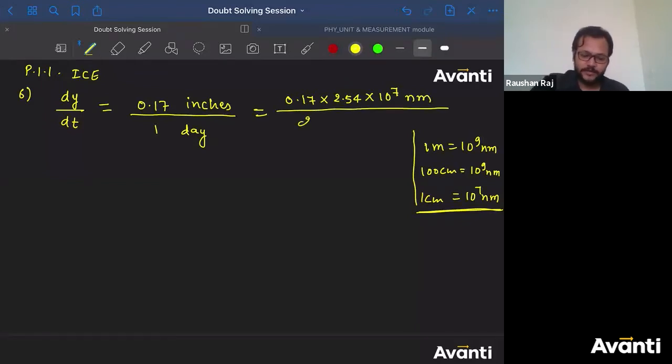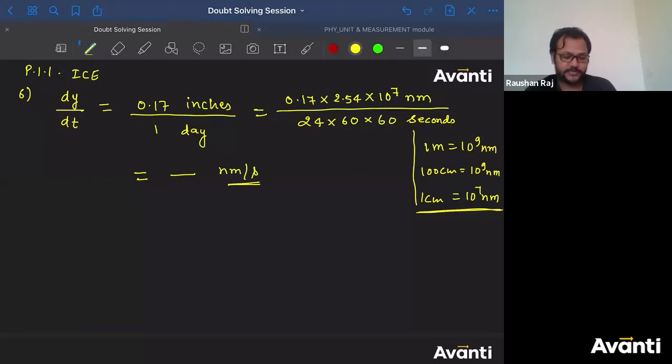So I'll multiply here by 10 to the power 7 and I'll get nanometer in the numerator, divided by 1 day, 24 hours. 1 hour is equal to 60 minutes, right? 24 into 60. This has been converted to hours into minutes. Because 1 hour is equal to 60 minutes, and one minute has 60 seconds, so into 60. Guys, did you understand this? Click yes if you have understood this. These many seconds. So now solve this part and you'll get the answer: something divided by something, nanometer per second. Tanishq, did you get the answer?